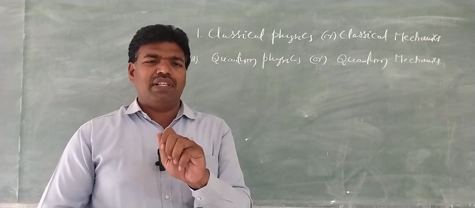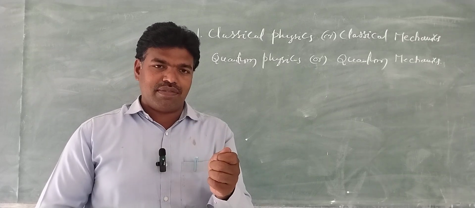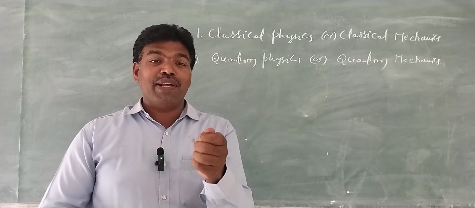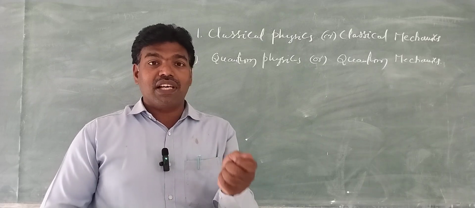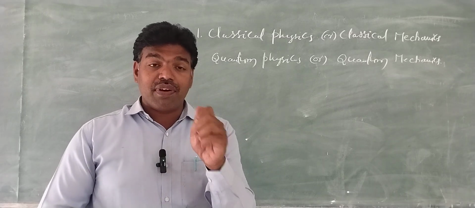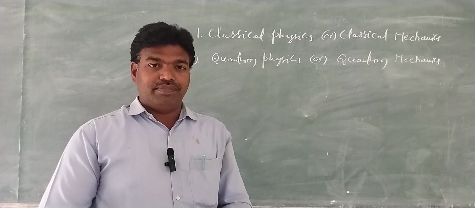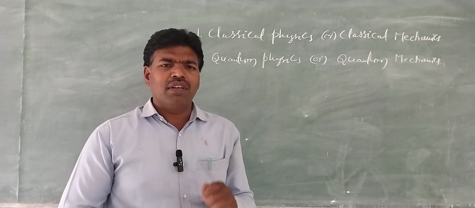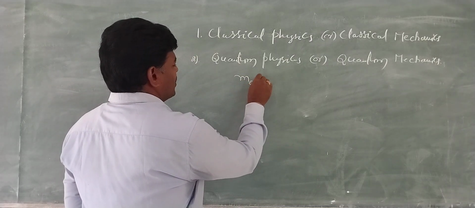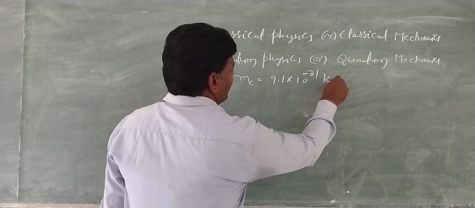Microparticles are micro objects. It is not customary to pronounce them as micro objects; it is customary to pronounce them as microparticles. Microparticles are the particles which do not have considerable mass. Examples of microparticles are electron and proton. For example, the electron: the mass of the electron is 9.1 into 10 to the power of minus 31 kg.